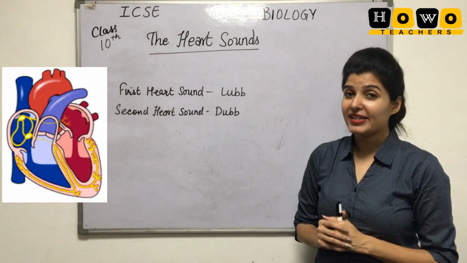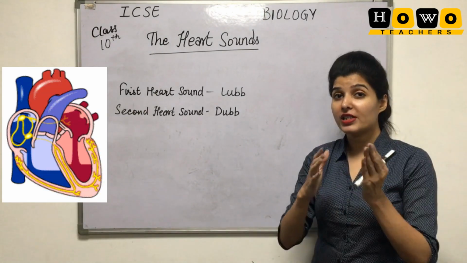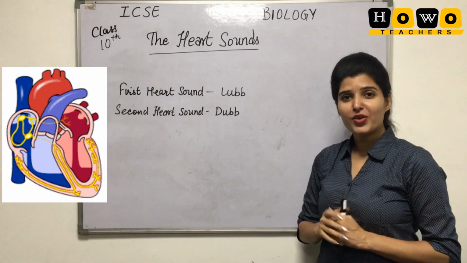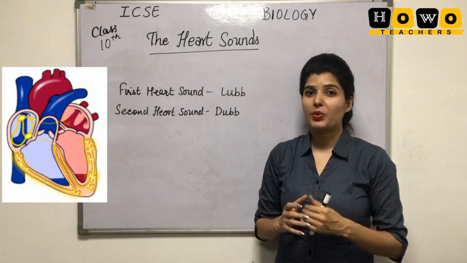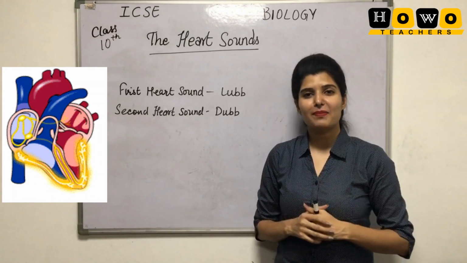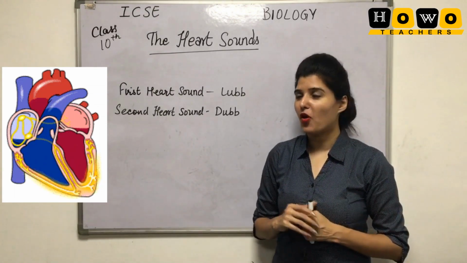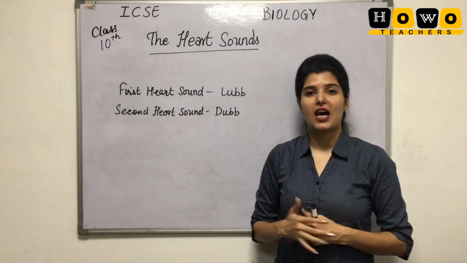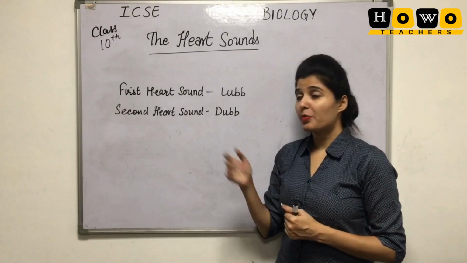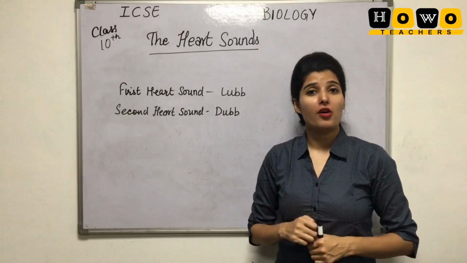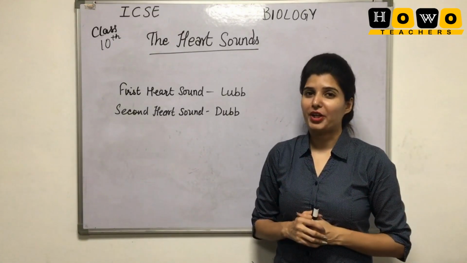That can be the bicuspid or tricuspid valves that produce the lub sound, or the valves that are present between the ventricles and the blood vessels, the semilunar valves, that produce the sound dub. So this is how two kinds of sounds are produced when four valves are closed in the movement of the heart.